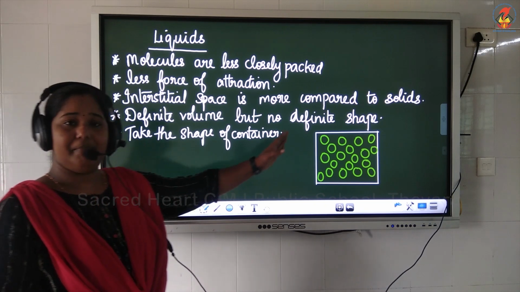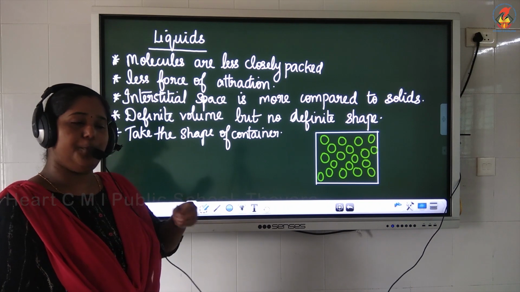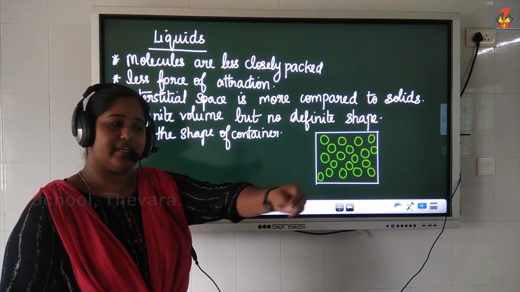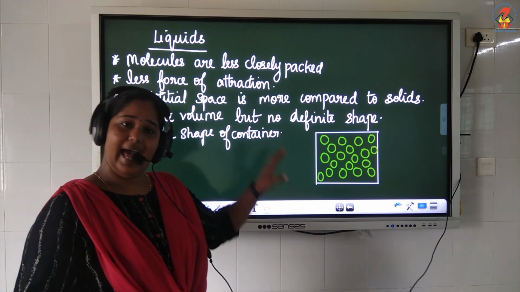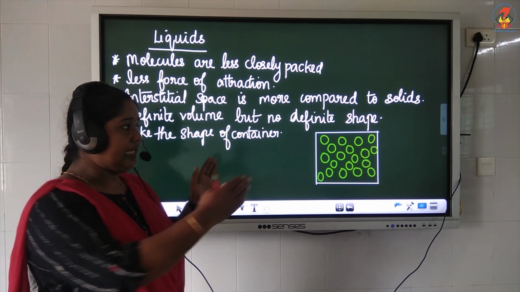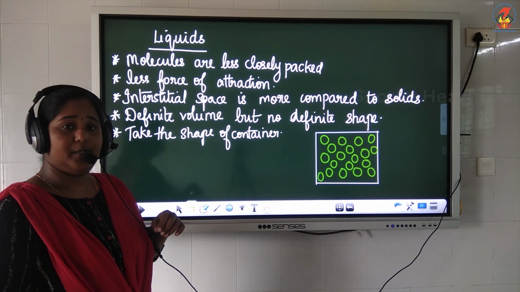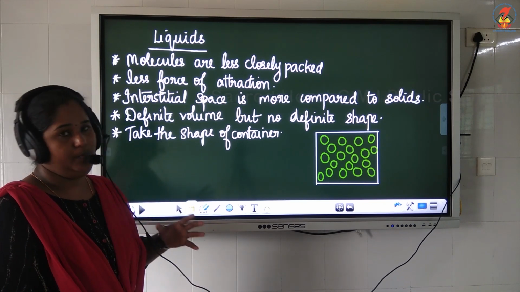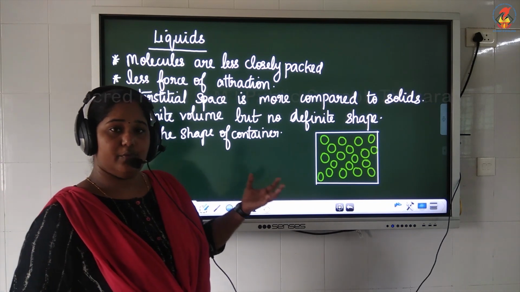They have space in between them, so they are free to move. But there are limits, because when you pour liquid on the floor, you can see that it flows, and after a limit it stops there. That is because the molecules have space between them, but they are not too far away from each other. There is only limited space between the molecules. That is why they are able to flow. But are solids able to flow? No, because the molecules are tightly packed. Here there is space between the molecules in liquids, so they are able to flow.